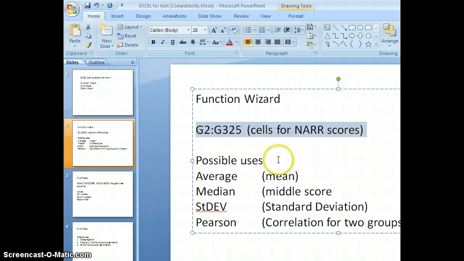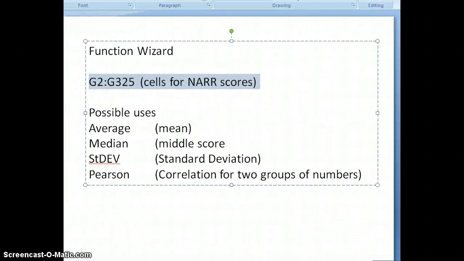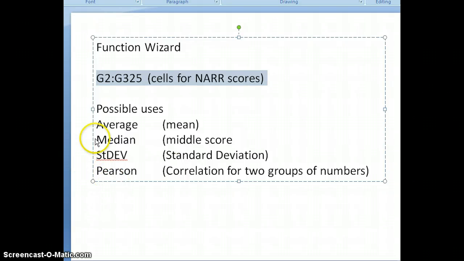So basically, here's where we have it right now, and for the arithmetic average, your uses of the function wizard, average would be a good one, median to get the middle score, that's a good one.